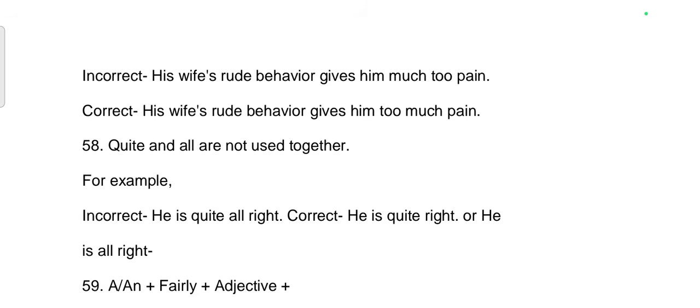58th rule. Quite and all are not used together. For example, incorrect. He is quite all right. Correct. He is quite right or he is all right.